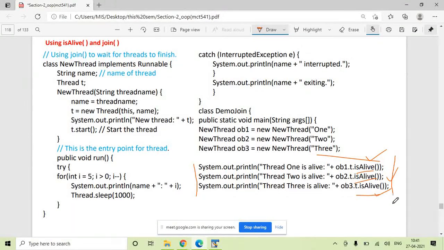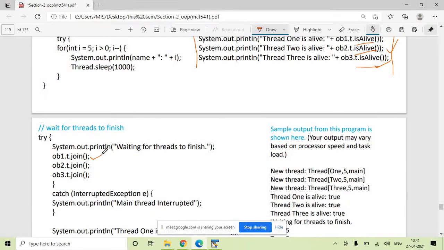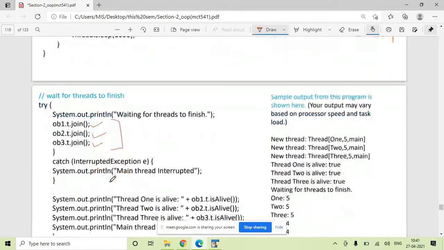At this point, all three threads are alive. So this will print true, because the isAlive function returns true if the threads are running and false otherwise. We have started thread 1, thread 2, and thread 3, so at this point these three threads are alive. After that, we say wait for thread 1 to finish, wait for thread 2 to finish, wait for thread 3 to finish.